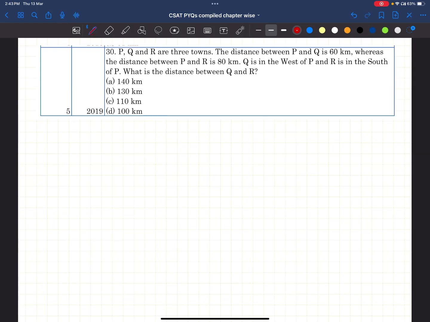P, Q, and R are 3 towns. The distance between P and Q is 60 kilometers, whereas the distance between P and R is 80 kilometers. Q is in the west of P. This is P. Q is westward. Okay. And R is in the south of P. This is R. What is the distance between Q and R? This is 60. This is 80. This is 90 degrees, right?